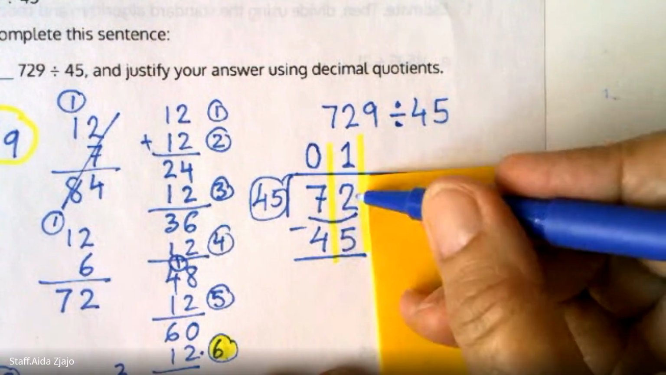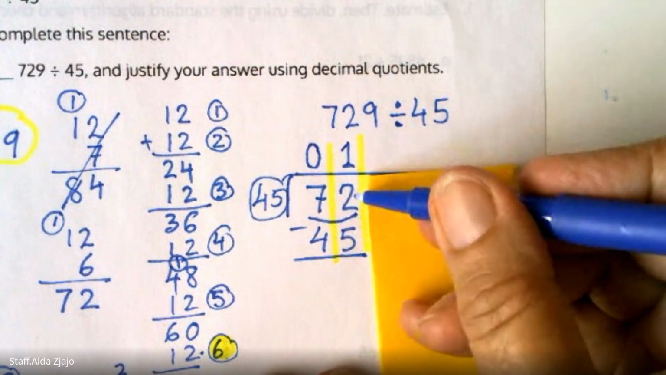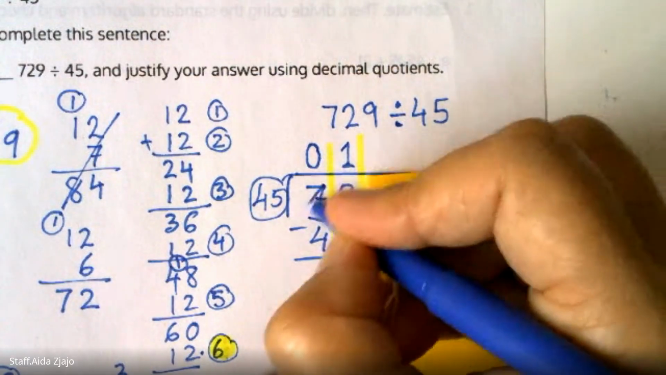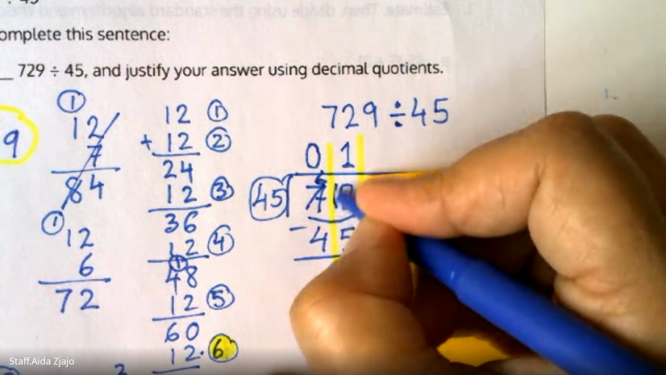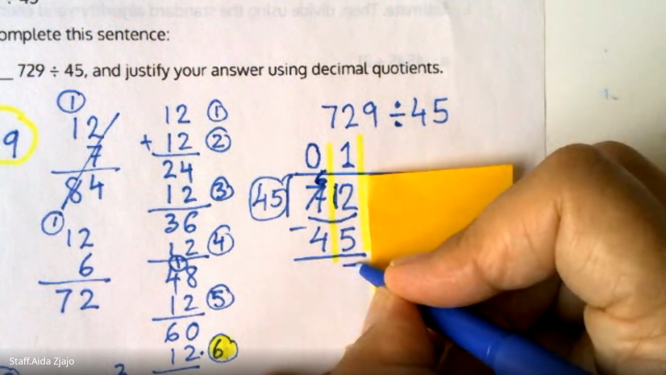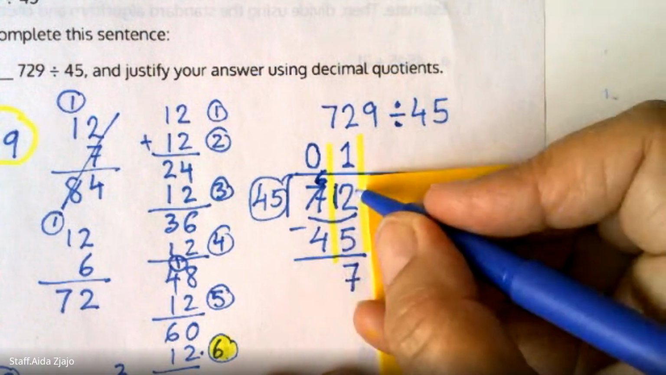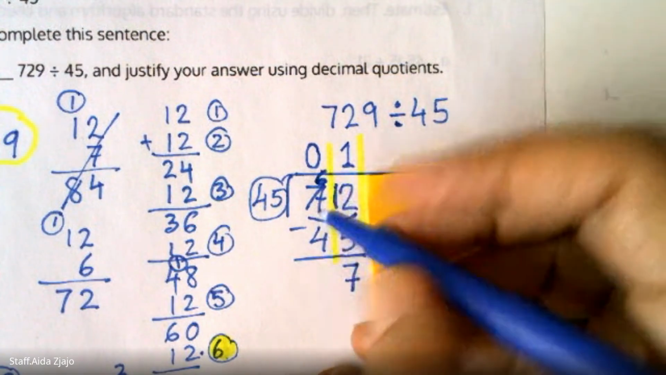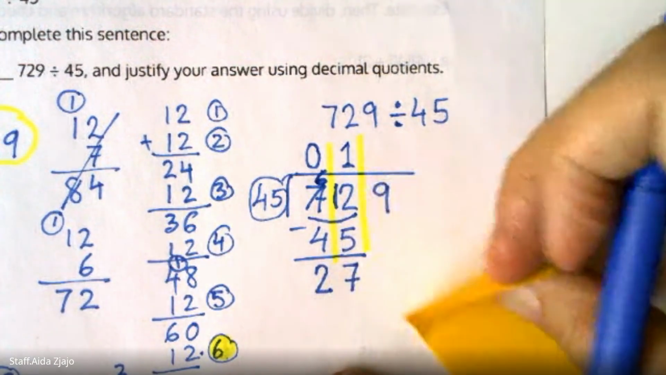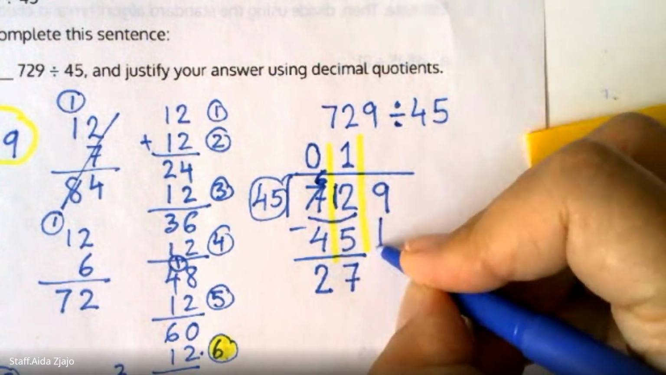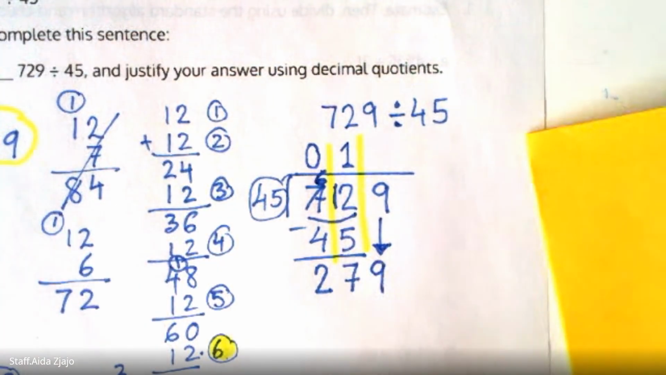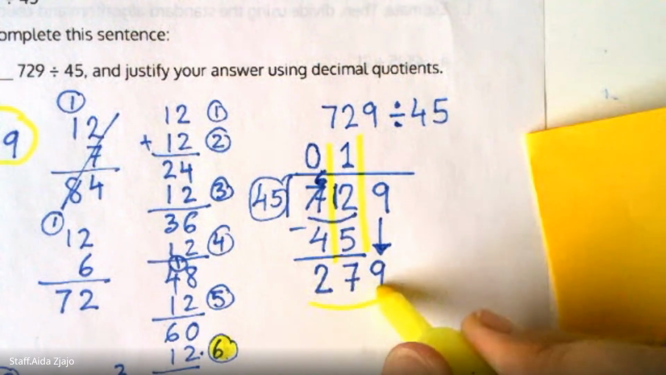So now subtract. If you have 2 ones, you cannot give me 5, so I have to regroup. That will make 12. So 12 minus 5 is 7, because 7 plus 5 is 12. And 6 minus 4 is 2. So left over is 27. You've done 2 digits. Now the last one, bring down the 9. And now you have 279 ones.